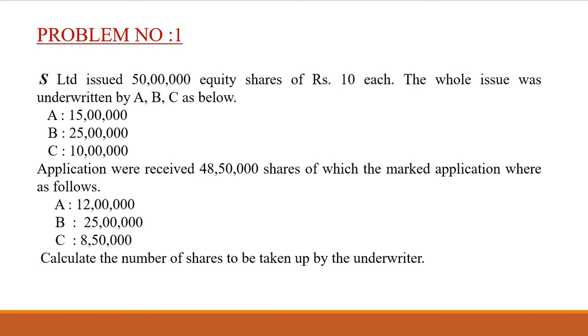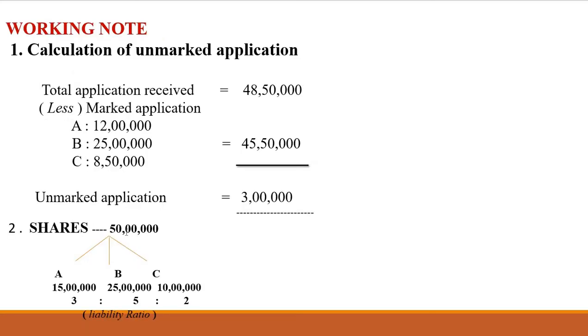Working note number 1. The total equity share is 50 lakh. So, A's share is 15 lakh, B's share is 25 lakh and C's share is 10 lakh. So, the liability ratio is 3:5:2.